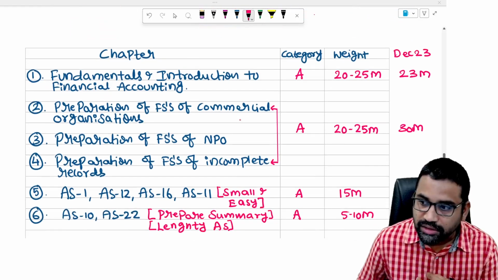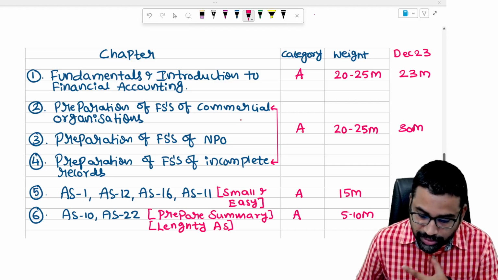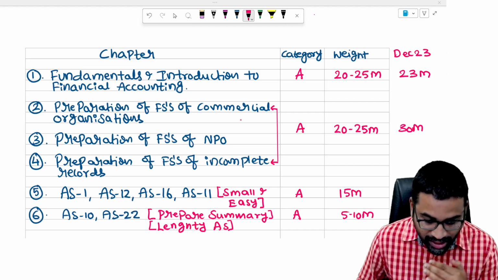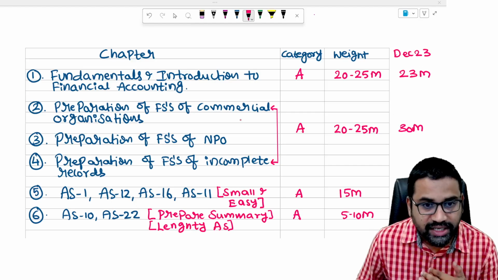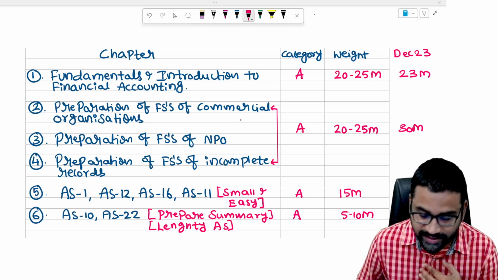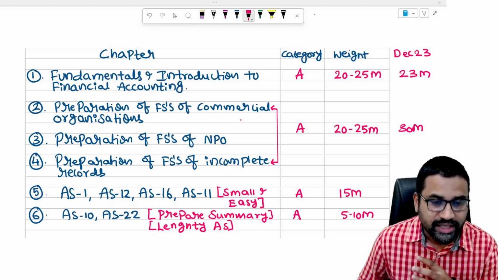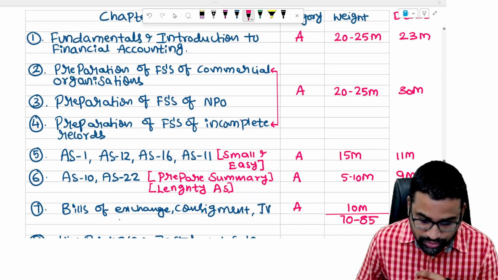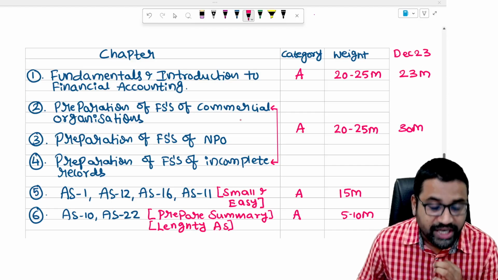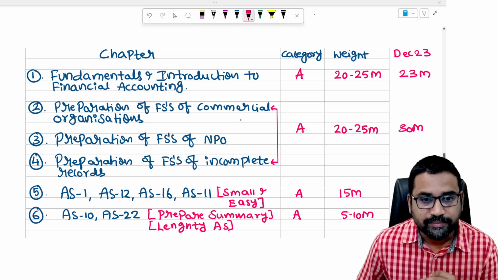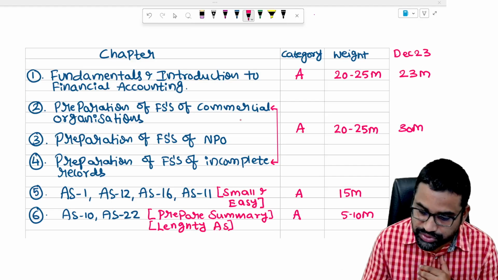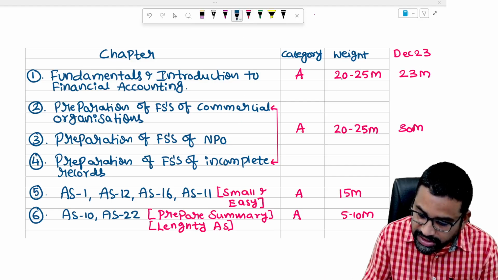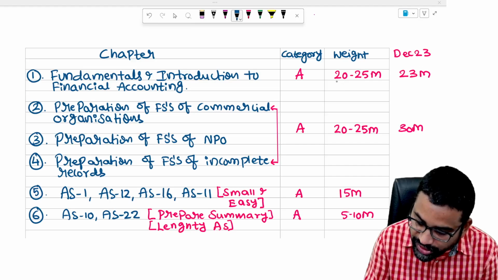I have prepared a document where I have given the list of chapters which come under A category, which come under B category, and last priority, C category. First, A category chapters. Fundamentals and introduction to financial accounting. This is the first chapter, and it is a very important chapter. The maximum weightage is 25 marks. You can get 20 to 25 marks from this chapter.